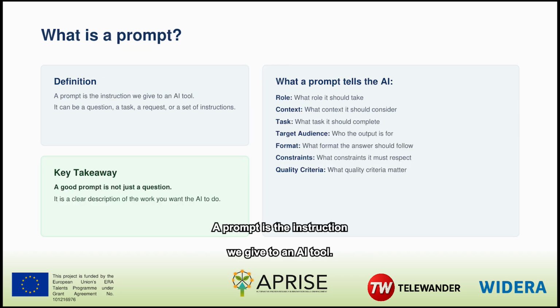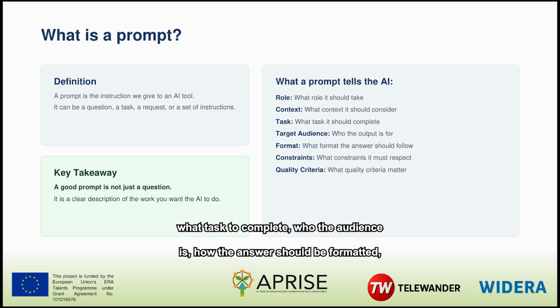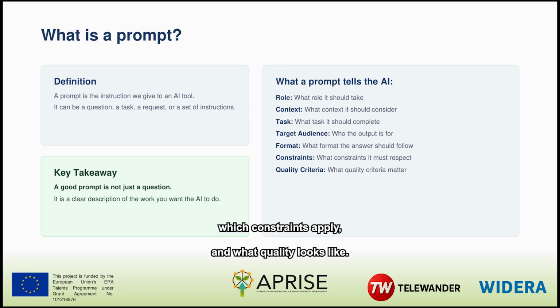A prompt is the instruction we give to an AI tool. It may be a question, a task, a request, or a set of detailed instructions. A useful prompt tells the system what role to adopt, what context to consider, what task to complete, who the audience is, how the answer should be formatted, which constraints apply, and what quality looks like. The central idea is simple. A good prompt is not merely a question. It is a clear description of the work you want the AI to support.